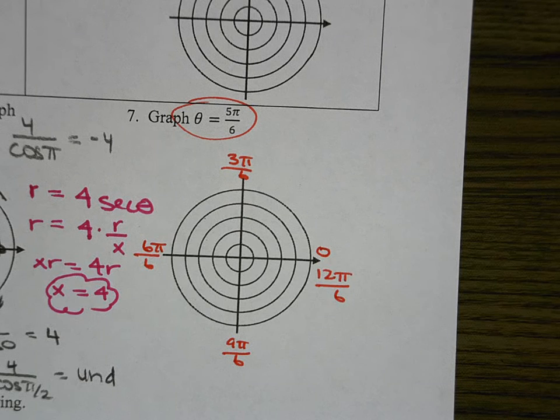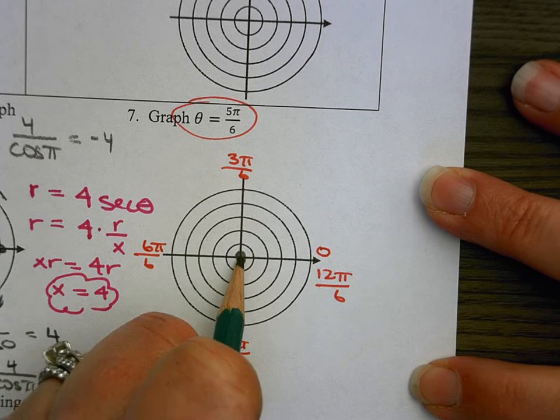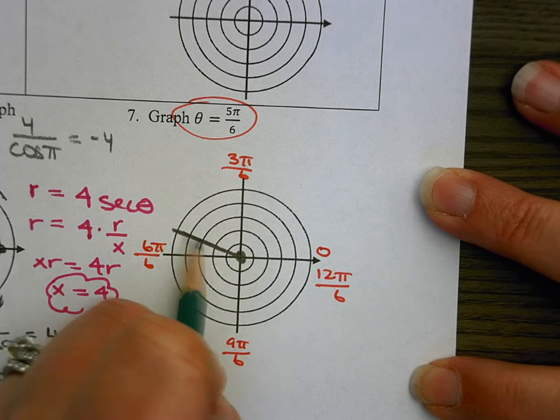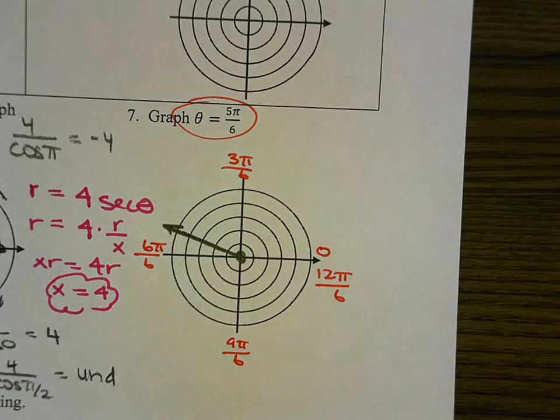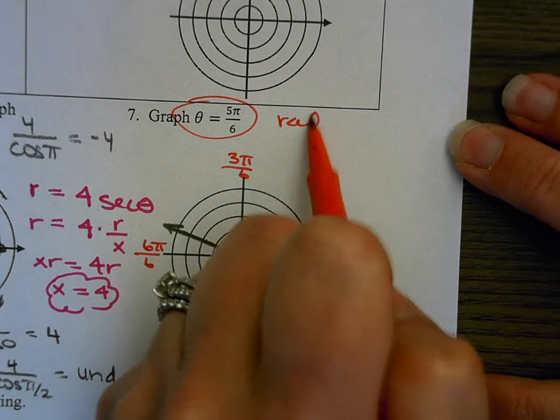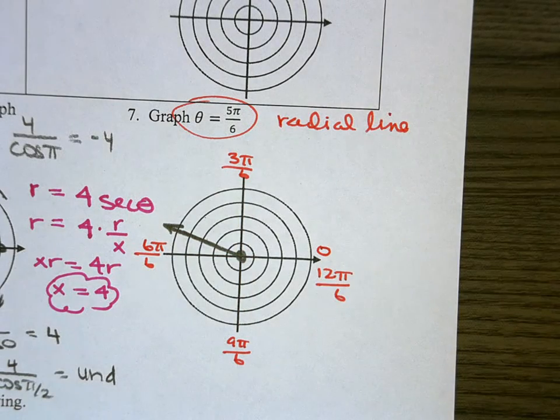And so that's just a radial line, right? So we're just going to go from the pole through to 5 pi over 6, which is somewhere over here. And then that's all we would be graphing, right? So this is just the radial line through the pole towards 5 pi over 6, okay?